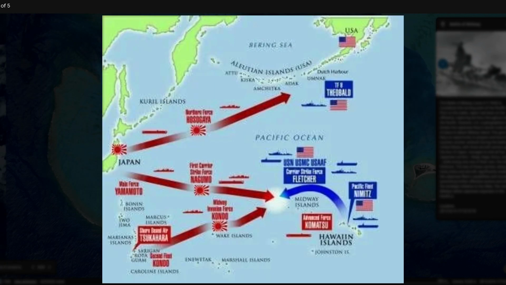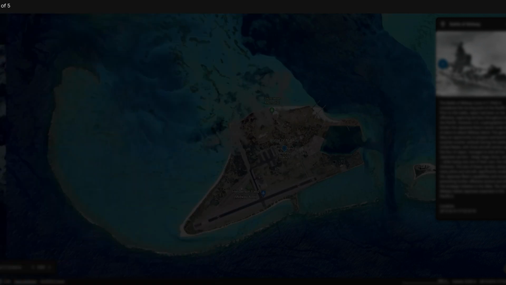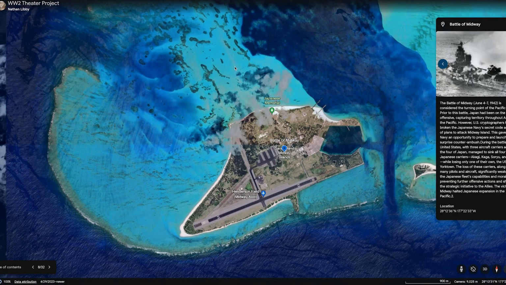During the battle, the United States, having 3 aircraft carriers, sank all 4 Japanese ships, Akagi, Kaga, Soryu, and Hiryu, while only losing one of their own. The ship lost was the USS Yorktown. The loss of the Japanese aircraft carriers, along with those on board, significantly weakened the Japanese fleet's capabilities and morale, preventing further offensive actions and shifting the strategic initiative to the Allies. The victory at Midway halted Japanese expansion in the Pacific.